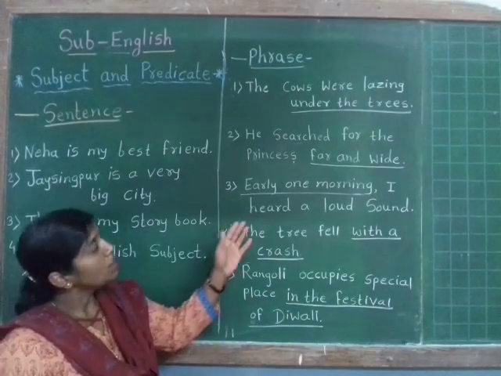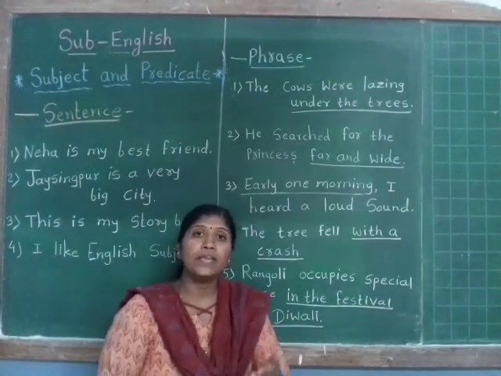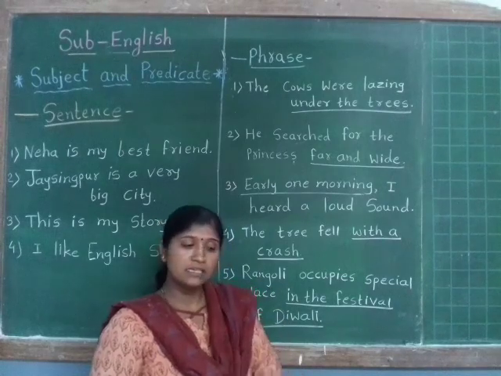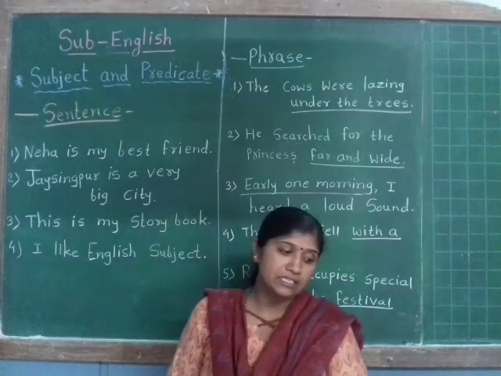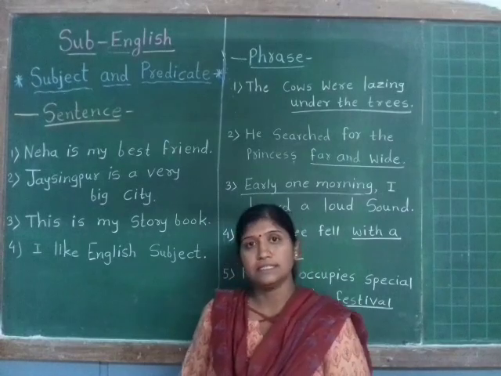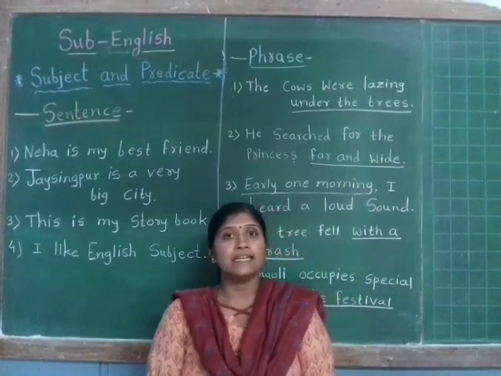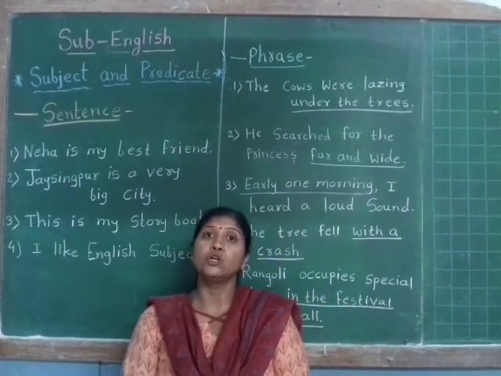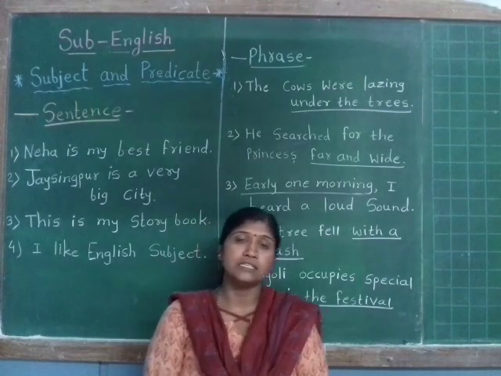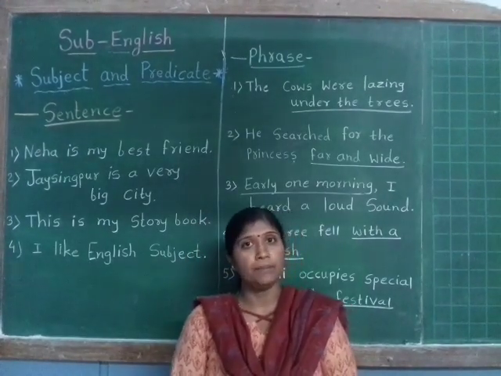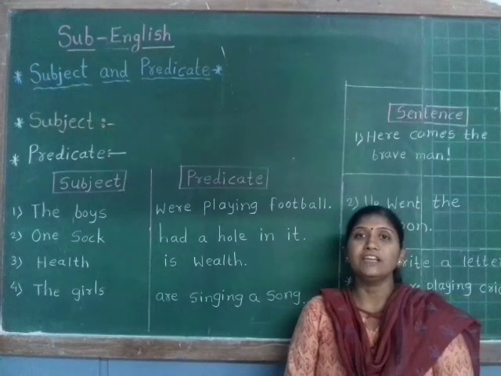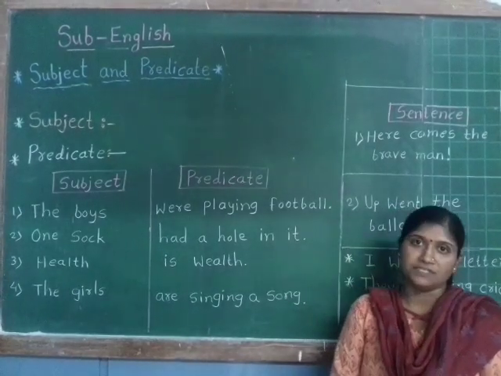It means with the help of a phrase we can complete our sentence. So a phrase is also important in the sentence. A sentence is made up of two parts. One is subject and the second is predicate. Now we will first see the definition of subject.